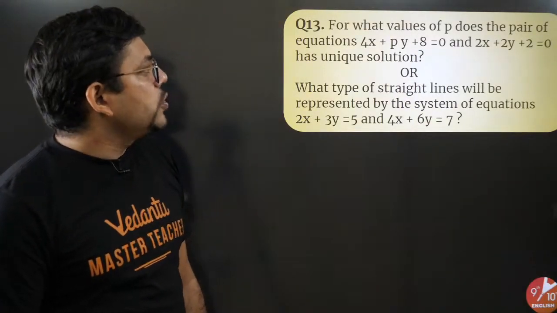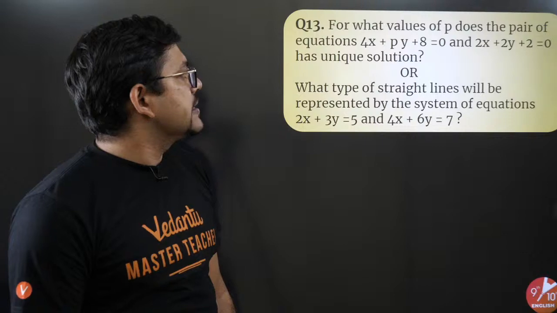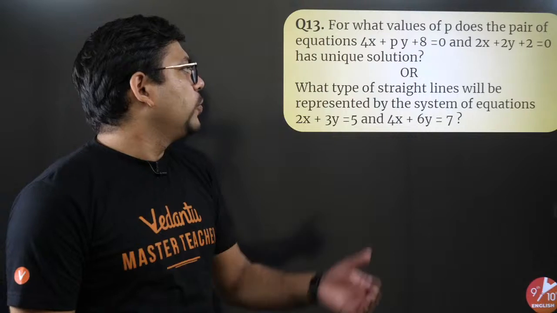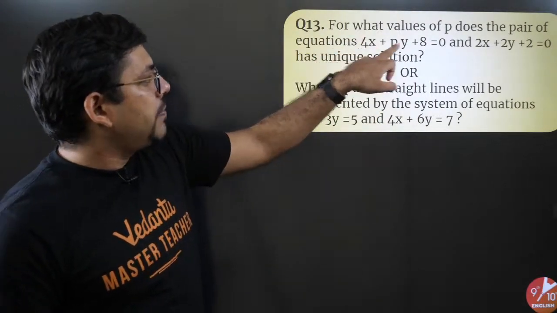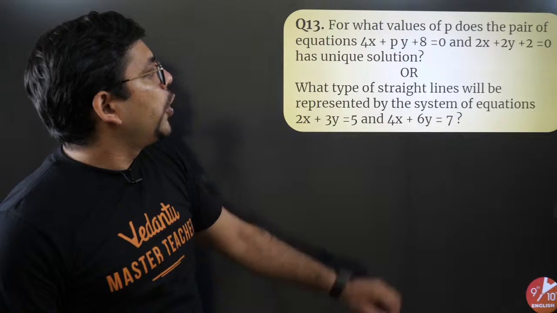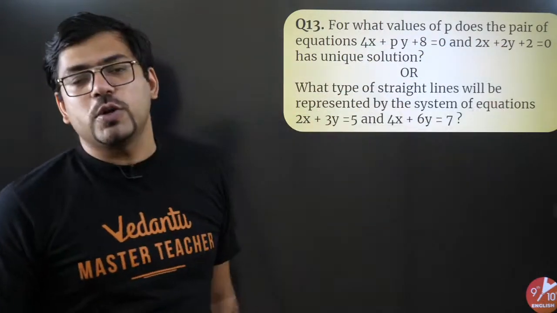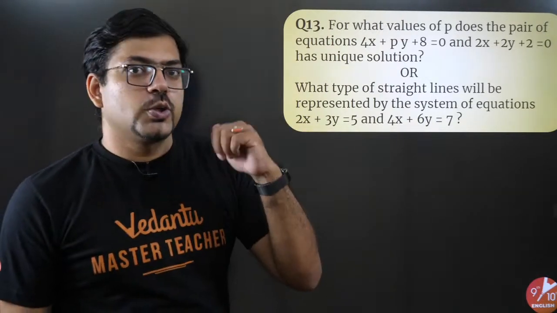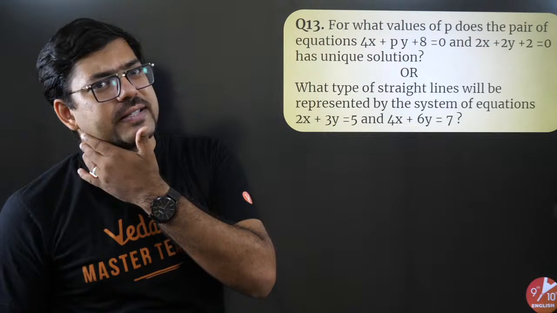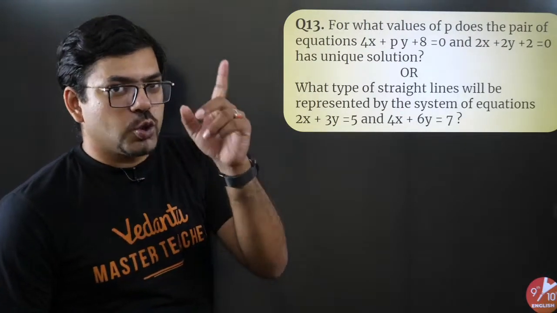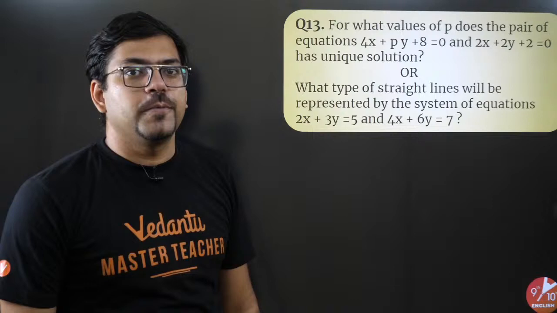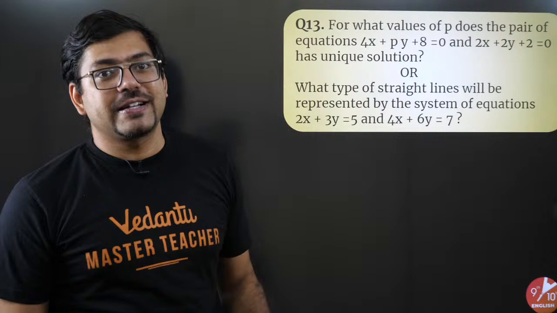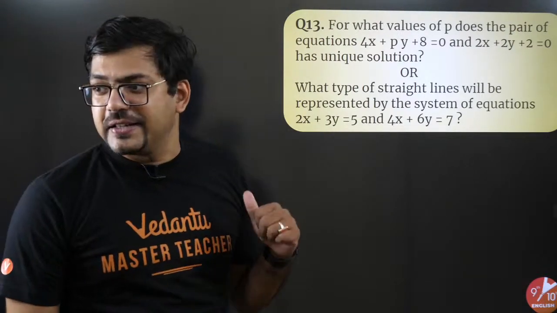For what values of p does the pair of equations this and this have a unique solution? I think you can do that. Unique solution simply means what? A1 by A2, that is 4 by 2, not equal to B1 by B2, that is P by 2. So 4 by 2, that is 2, not equal to P by 2, means P should not be equal to 4. Rest, you can take any values of P. That's the answer: P is not equal to 4.